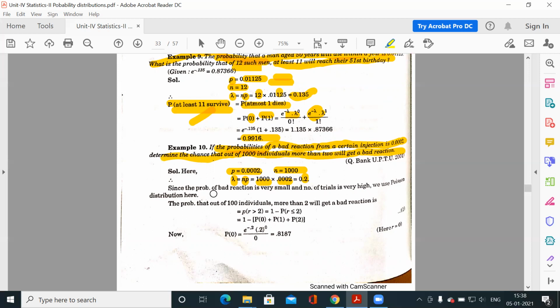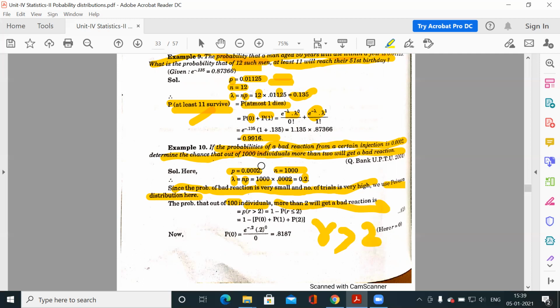Since the probability of a bad reaction is very small and the number of trials is very high, we use the Poisson distribution. So the probability that out of, this is not 100, actually the total number of individuals is 1000. So the probability that out of 1000 individuals, more than 2 will get a bad reaction, you have to calculate that for r greater than 2.